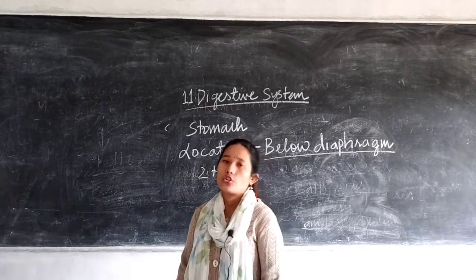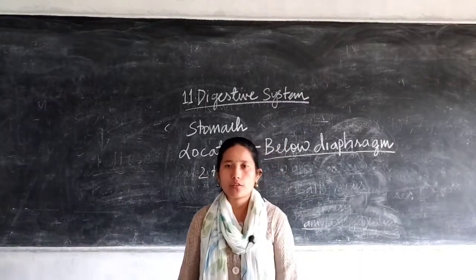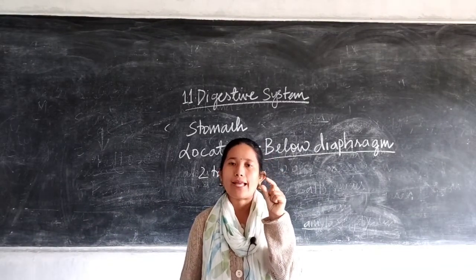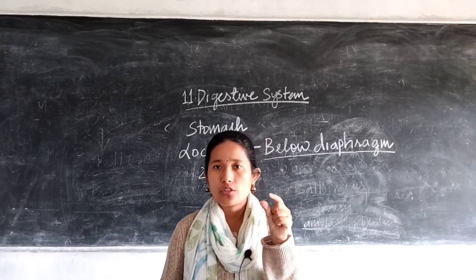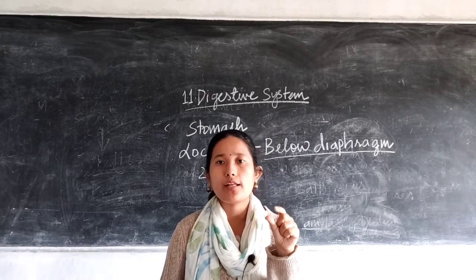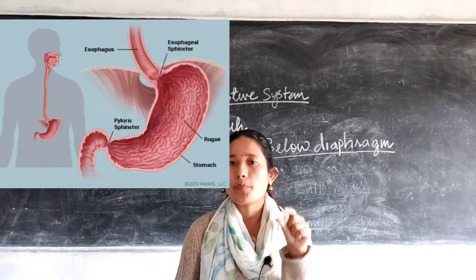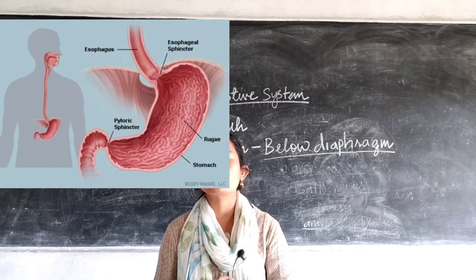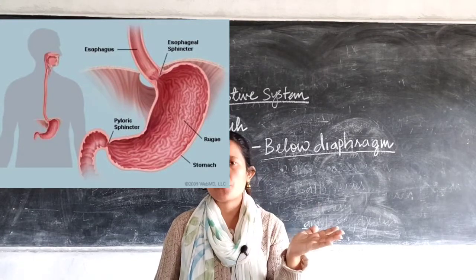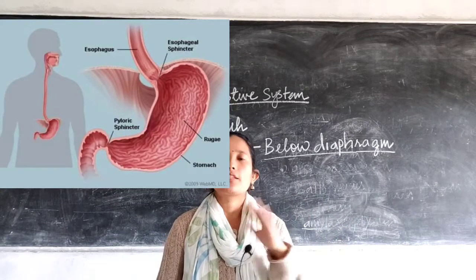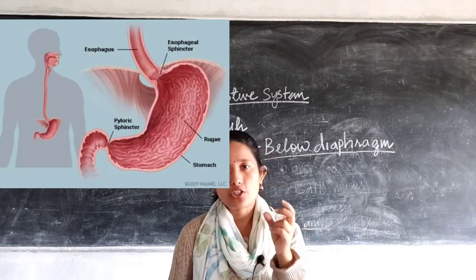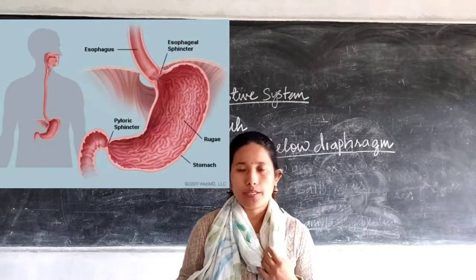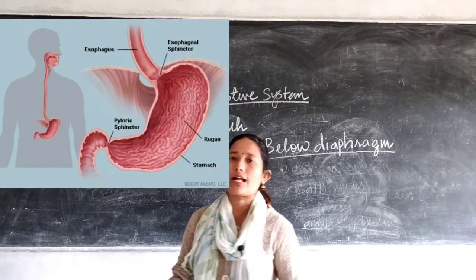Okay, now if you go to the structure of the stomach, the opening of the stomach has a valve-like structure made up of sphincter muscle, and it is known as the cardiac sphincter, which makes sure that after the food moves from the esophagus to the stomach, it does not reverse flow. In order to prevent that, there is a valve-like structure present in the opening of the stomach, made up of sphincter muscle, which is why it's referred to as the cardiac sphincter.